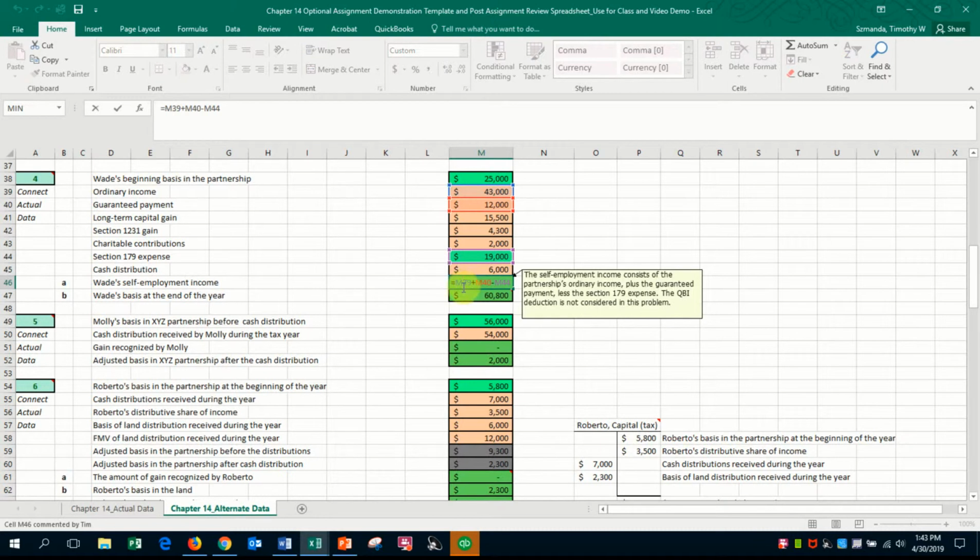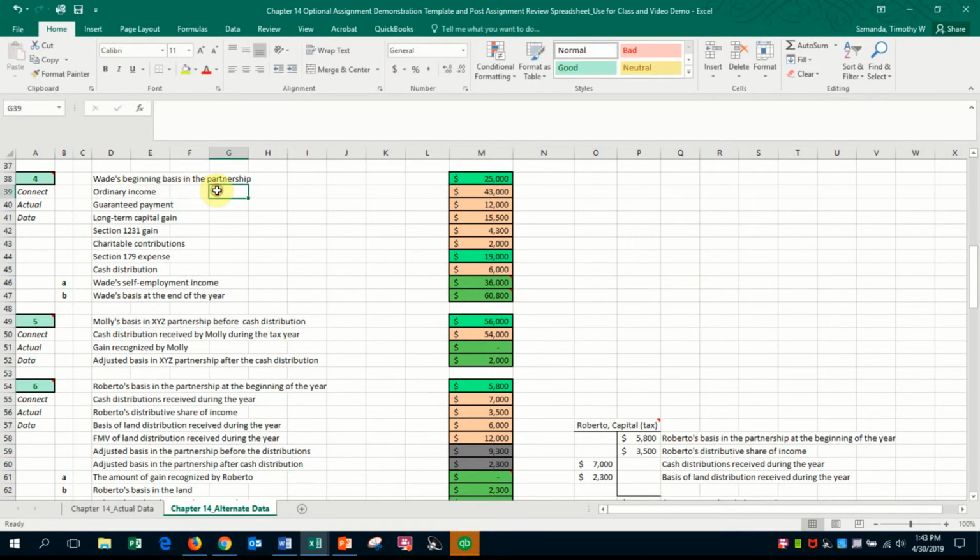All right, so we take the ordinary income of $43,000, and then to that we're going to add the guaranteed payment of $12,000, and then we'll deduct that Section 179 expense. Using my numbers, we have a total then of self-employment income of $36,000. She'll have to report that on Schedule E.